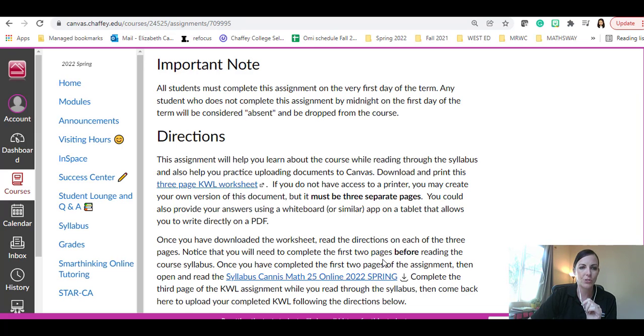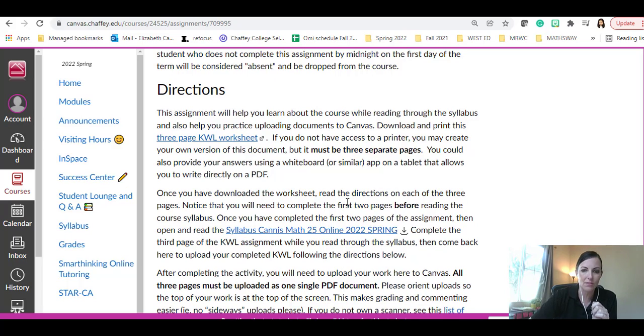And if I go back over to our Canvas page, again, there's 3 separate pages. You can either print it out, or you can use 3 separate pieces of paper and write out the wording that it had at the top of each page. And again, the goal is to put those together as one PDF, because we're going to do a lot of things in this class and things that you're going to turn in, and they have to be submitted in that way.